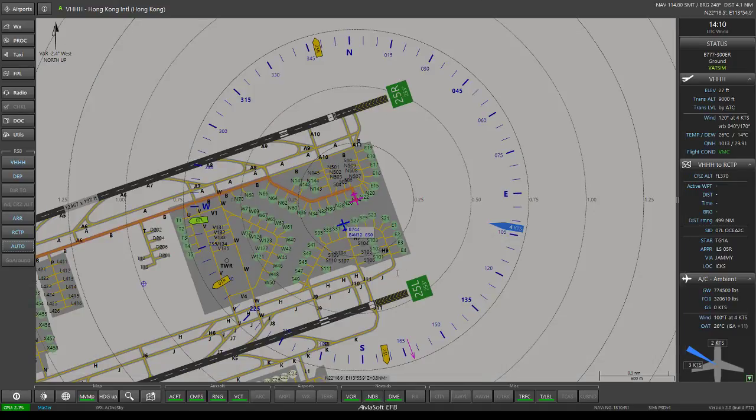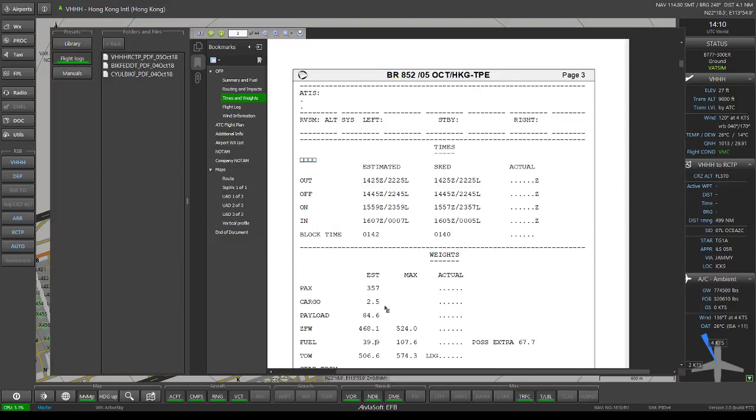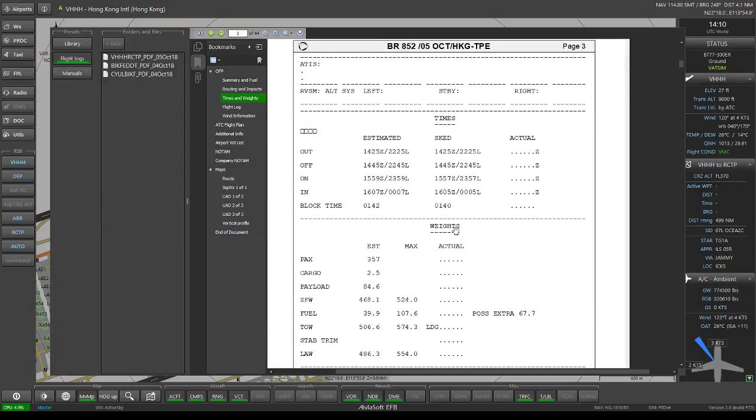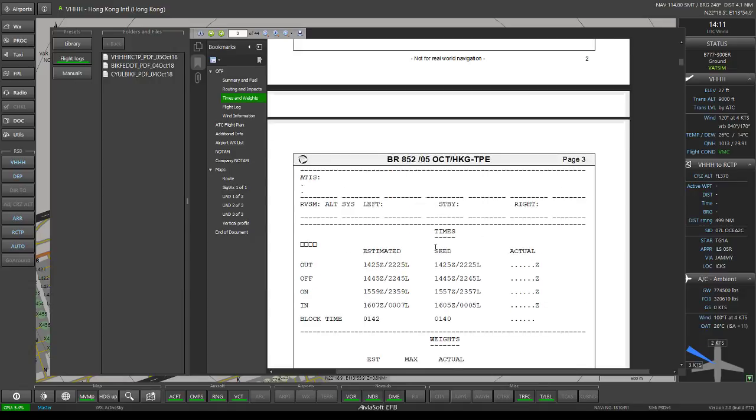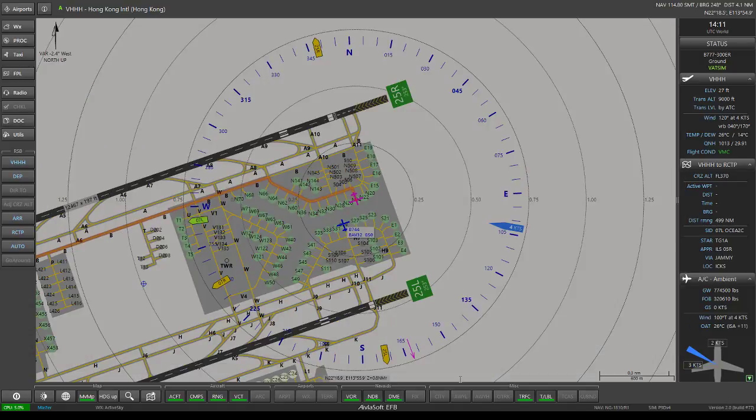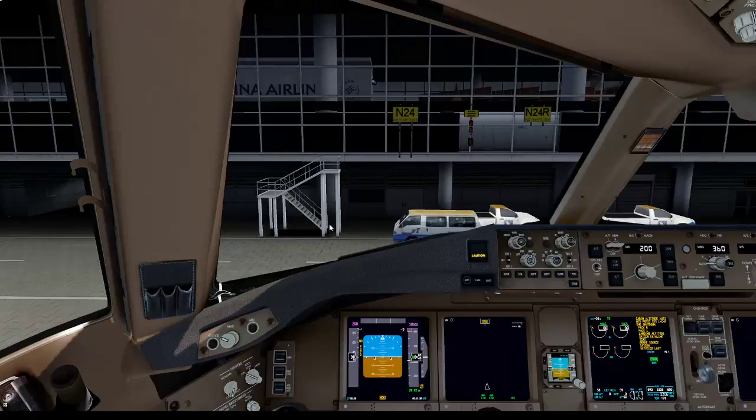Right then. So we have 357 passengers on board today. We've got 39,000 pounds of fuel, that's just about 40,000 pounds of fuel right here. Let me just try and use this hand tool. Alright, select tool. Okay, our flight today is from Hong Kong to Taipei, Taiwan. So let me just get right to the flight deck.